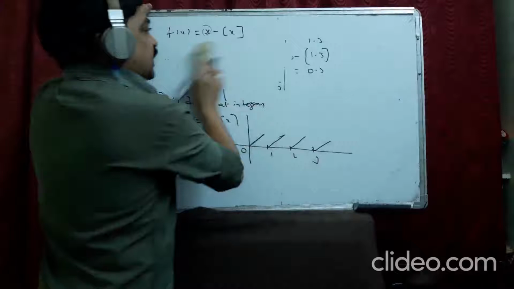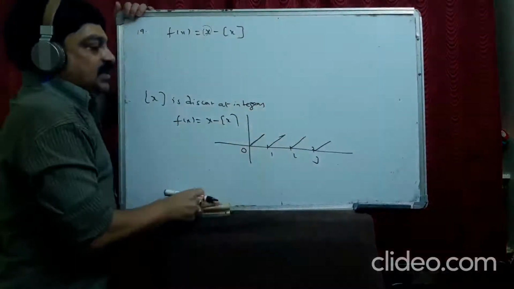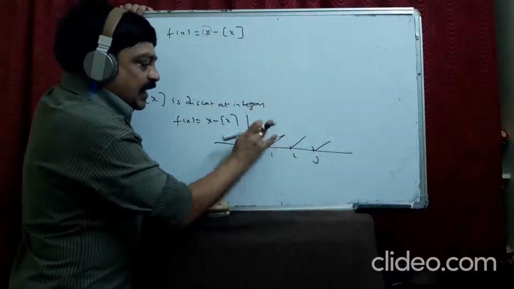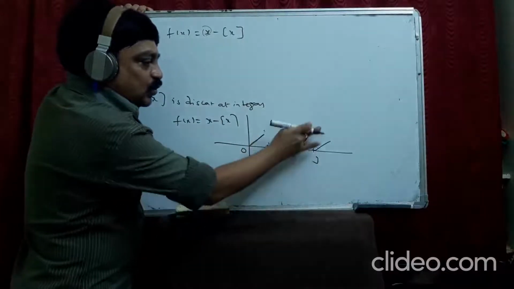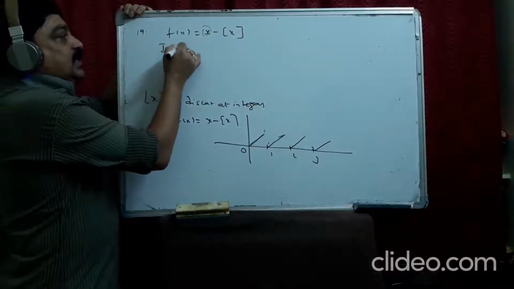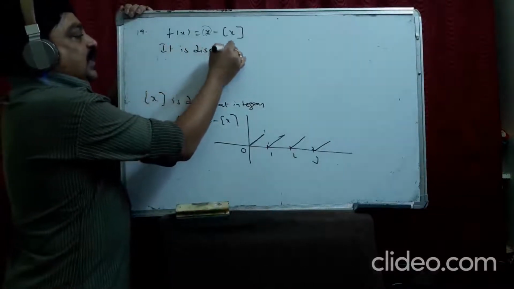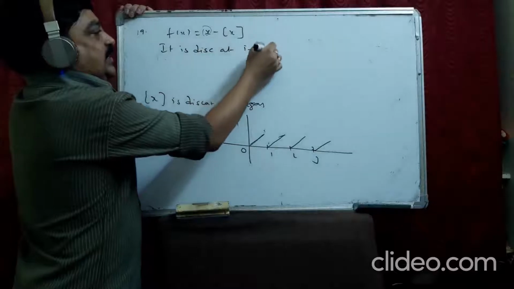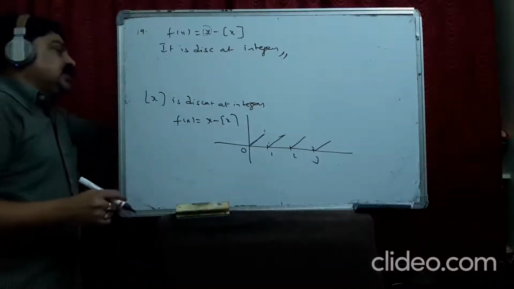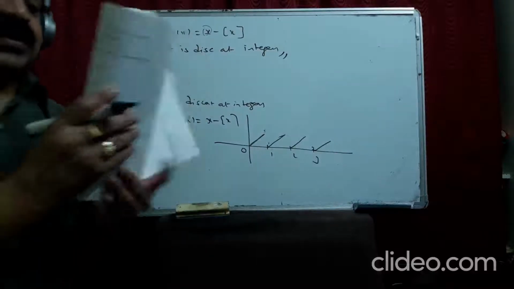See, that means, is it continuous? No, it is breaking. Where is it breaking? It is breaking at 1, at 2, at 3, at 4. That means this function is discontinuous at integers, at integral values. Okay? By the graph you can say that.